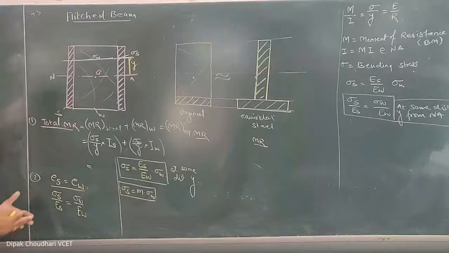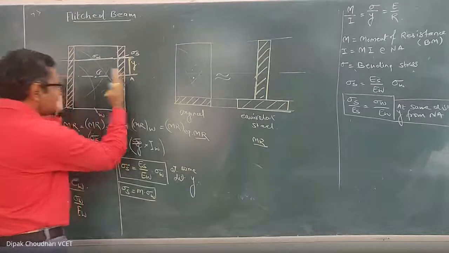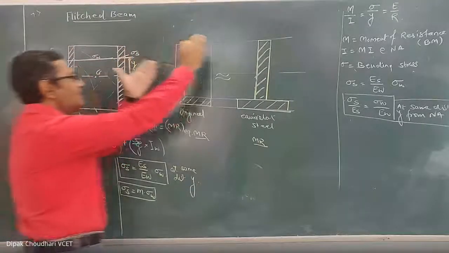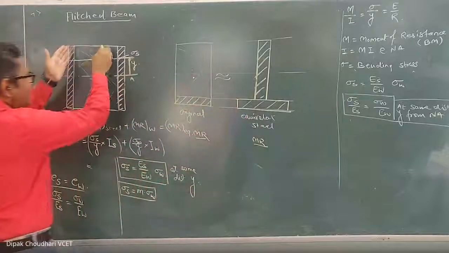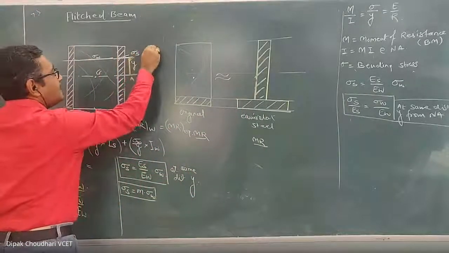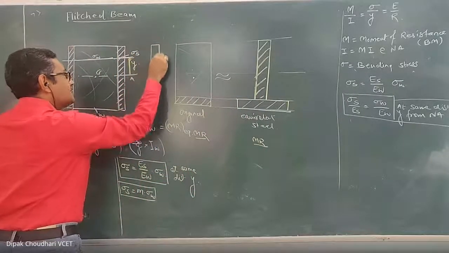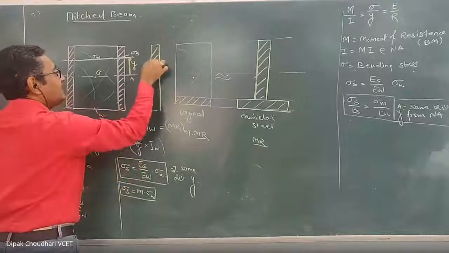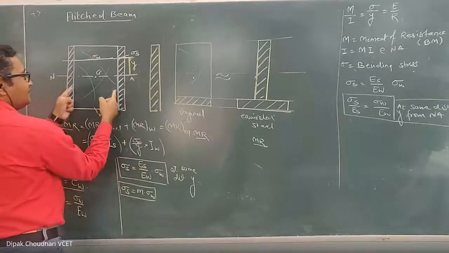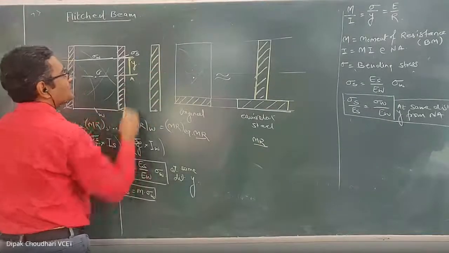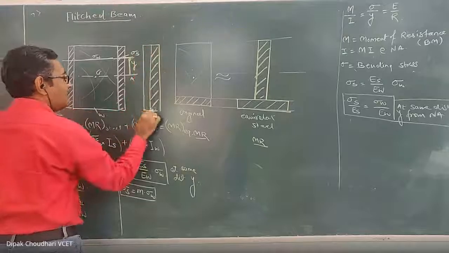So you can solve this question either by considering the composite section or by converting it into the equivalent section. If you want to convert it into an equivalent section, then this middle part is the equivalent steel section. Let's convert it into a steel section. So this middle part would get converted into steel, and the steel strap remains as it is.